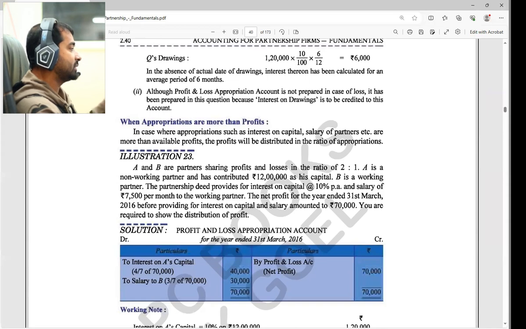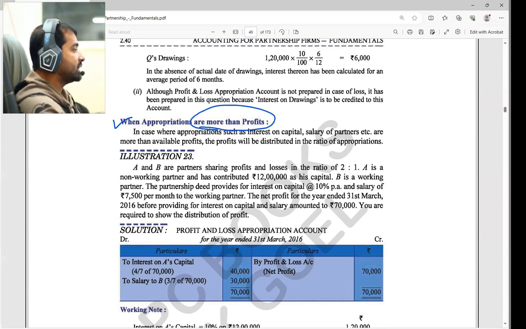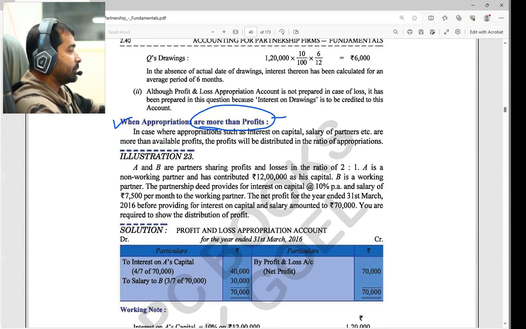Now this point is a little technical: when appropriations are more than profit. You got a profit, but the profit you got is lesser than the amount you are going to pay in the form of salary, commission, bonus, or any other benefits.